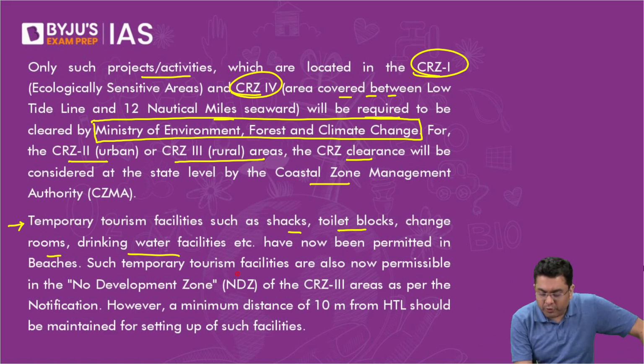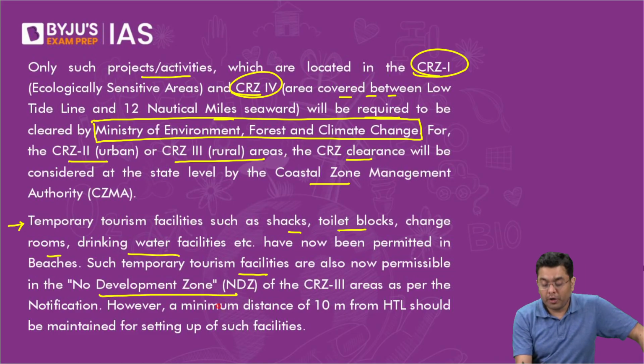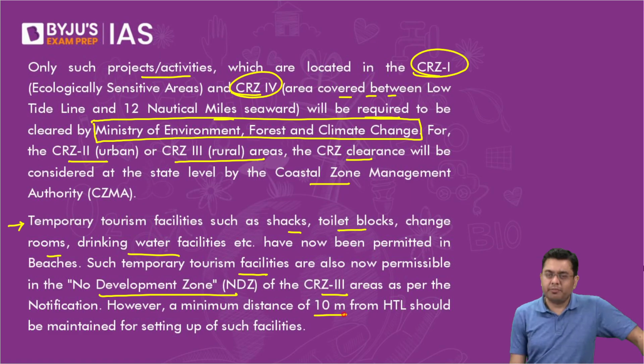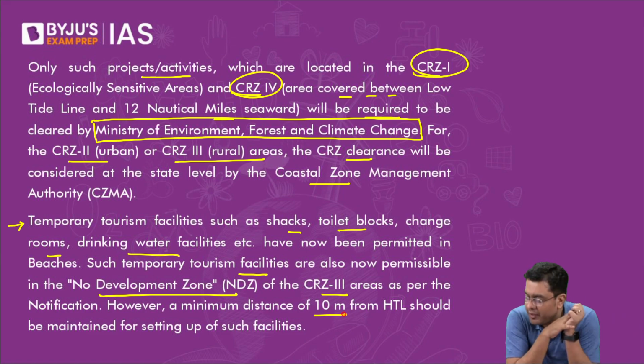Such temporary tourism facilities are also now permitted in the no development zone of CRZ 3 areas as per the notification. However, it has to be at a distance of 10 meters minimum from the high tide line, depending upon the region. So this is to improve the facilities of tourism, to improve the benefits to the local population, and also to improve the public amenities that you provide in the coastal area. What is the benefit of high tide line?